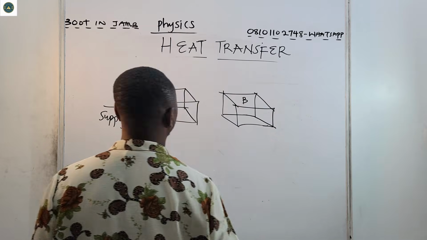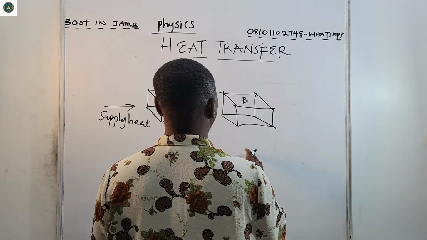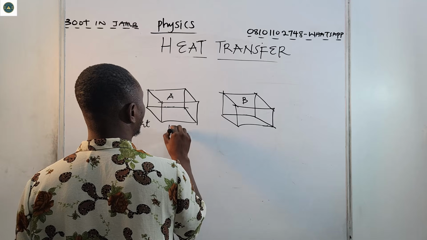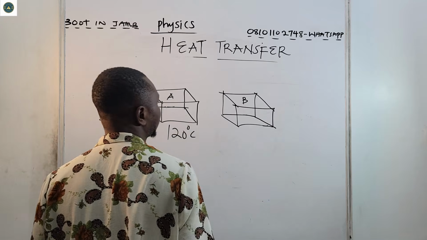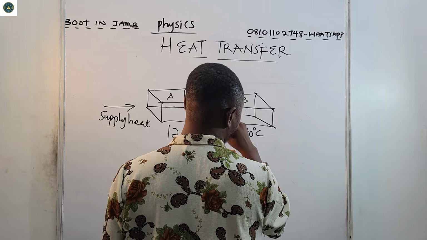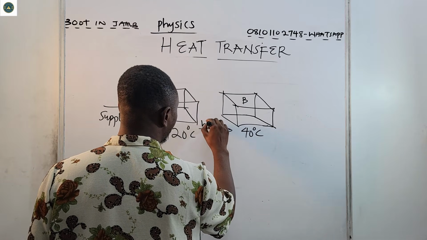So let's assume this is block B. We have block A, block B. Now, let's say this is at 120 degrees Celsius, and this was initially at 40 degrees Celsius. So there is heat flow.